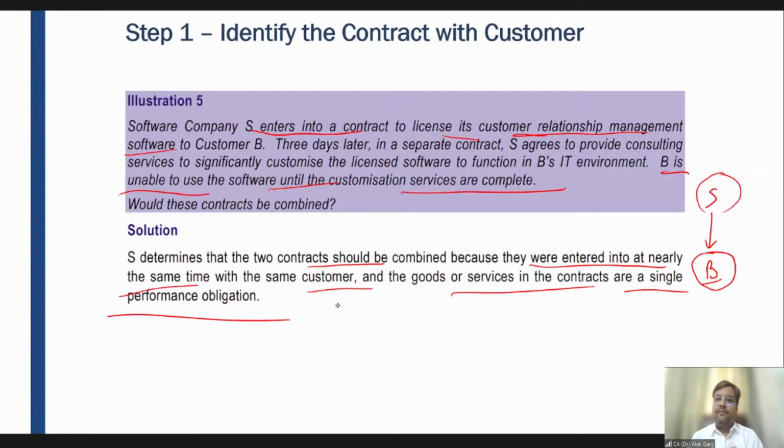Second example, same contract, same customer is asking for the refrigerator and he is asking for the delivery as well. And the shopkeeper is saying that yes, we will deliver also. You have to pay me 500 rupees for the delivery. Let me tell you the real life scenario of Reliance Digital.